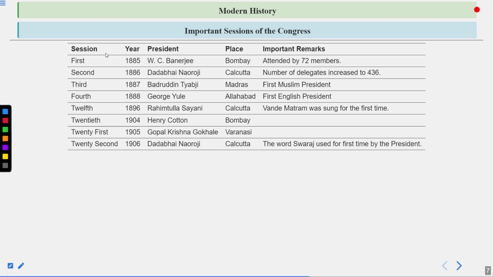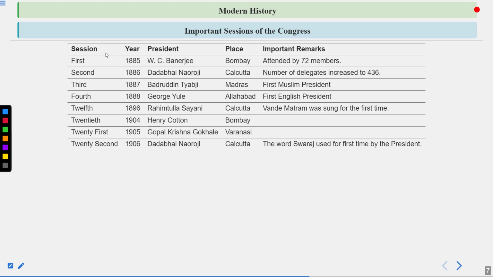In some exceptional cases, we can see exceptions, and in some particular years we can see 2 sessions as well, like in 1920, a special session was also called. And if we talk about the years 1940 to 1946, no session happened particularly. From 1940 to 1946, Abul Kalam Azad remained the president of the Indian National Congress, because the war was going on and no annual meeting was held in these particular years.